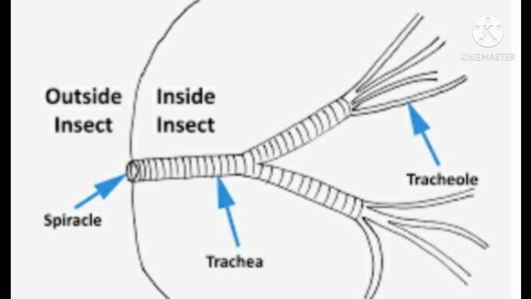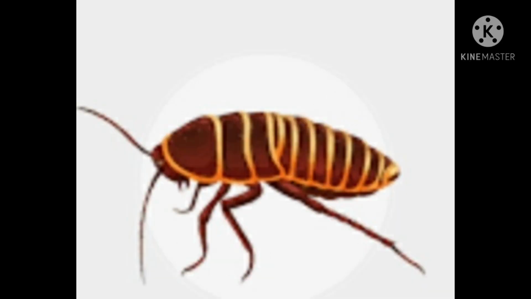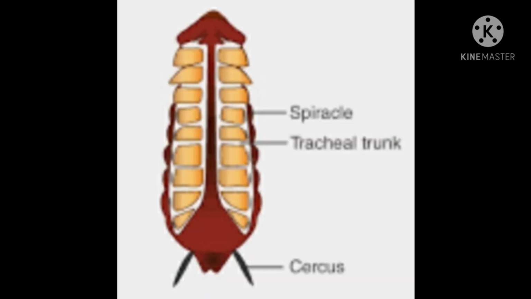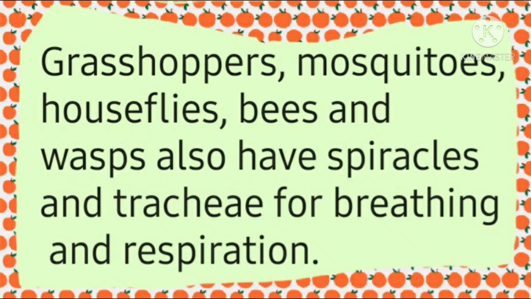The spiracles and trachea are found only in insects and not in any other group of animals. For example, cockroach is an insect. So cockroach has spiracles on the sides of its body and trachea throughout inside its body for the process of breathing and respiration. The insects such as grasshoppers, mosquitoes, houseflies, bees and wasps also have spiracles and trachea for breathing and respiration.